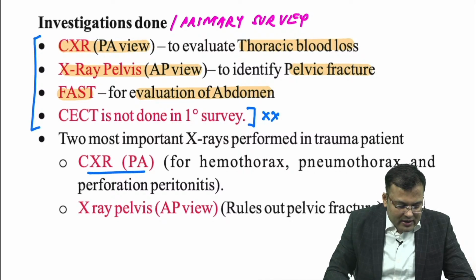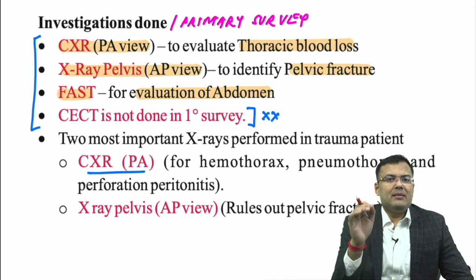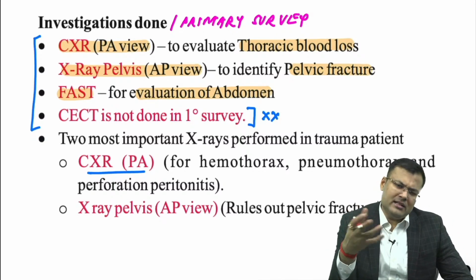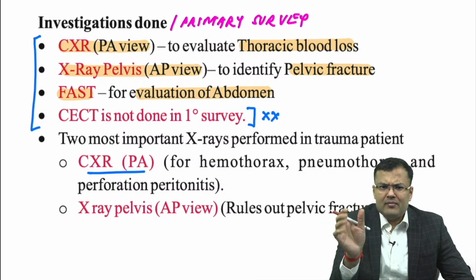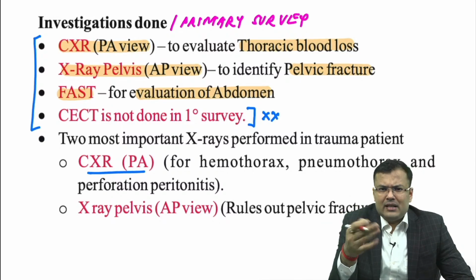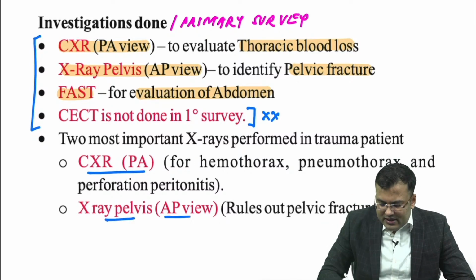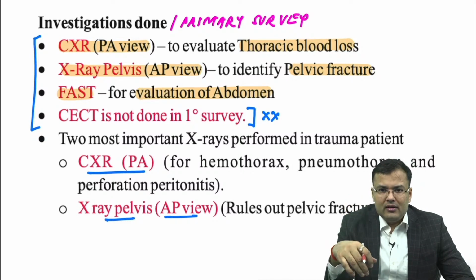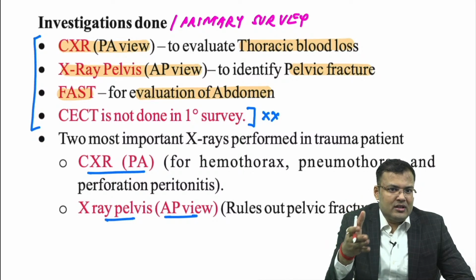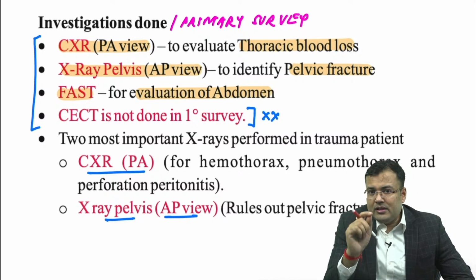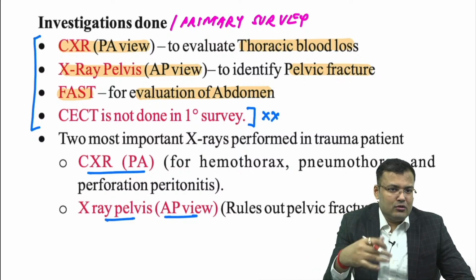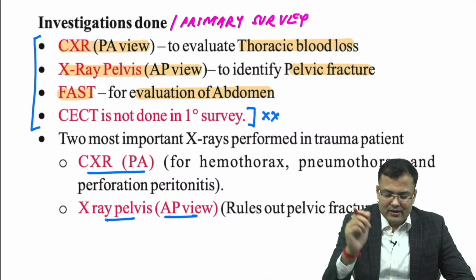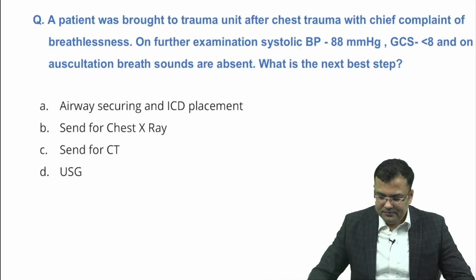Okay, right. Shailesh and Mohit want to say that, sir, X-ray pelvis AP view was given. Yes, usually this is the complete option. They give chest X-ray PA view, X-ray pelvis AP view. I am repeating again, this is very, very important. The X-rays or investigations done in primary survey can be done bedside. So, chest X-ray PA view, X-ray pelvis AP view, and what else? FAST. Clear, guys? FAST. Next.